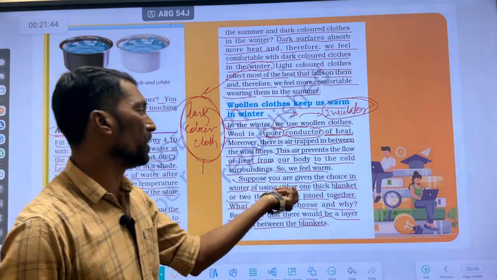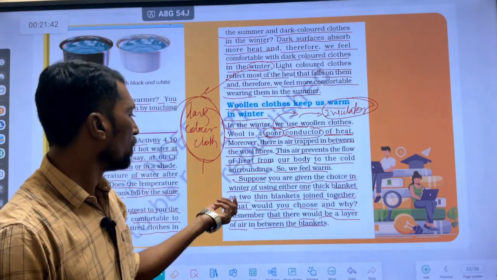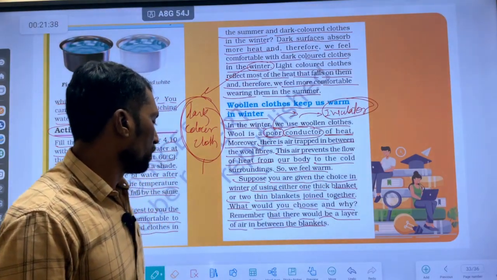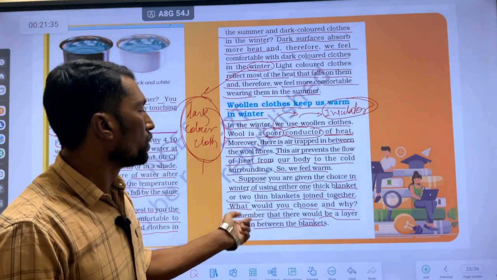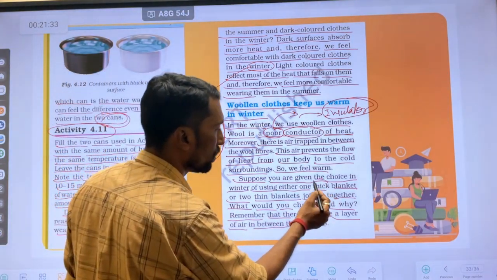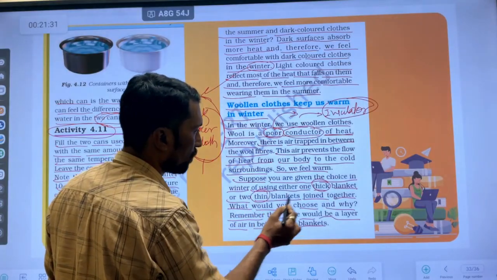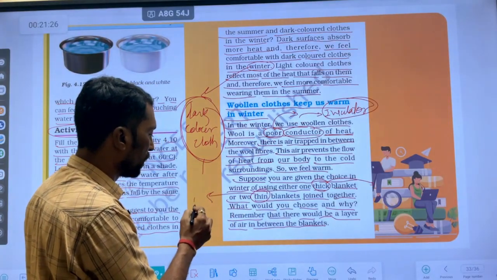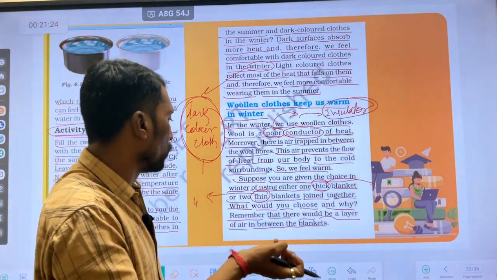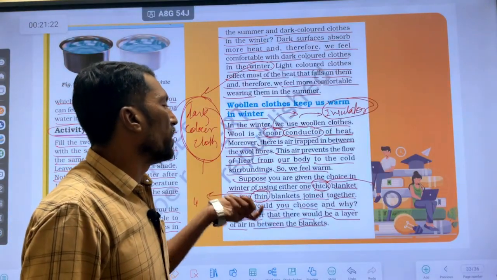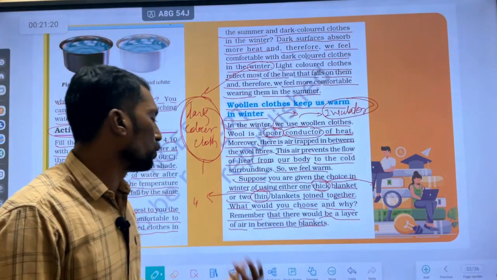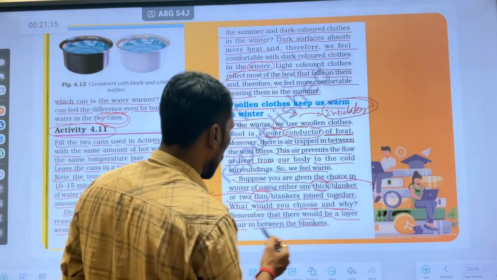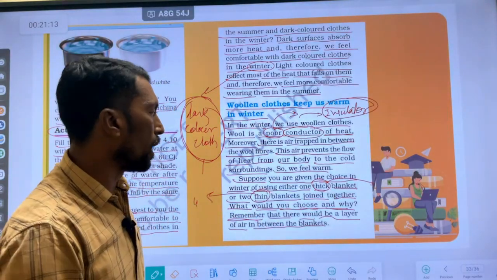Suppose you are given the choice, आपको choice दी है, in winter of using either one thick blanket or two thin blankets. One is thick, another one is thin. Thick मोटे होंगे थोड़े से, thin थोड़े से पतले होंगे, उनकी लेयर थोड़ी सी पतली होगी. आपको चॉइस दी गई है, एक थिक ब्लैंकेट यूज कर लो, नहीं तो दो ब्लैंकेट. Would you choose and why? आप दोनों में से कौन सा चूज करेंगे?